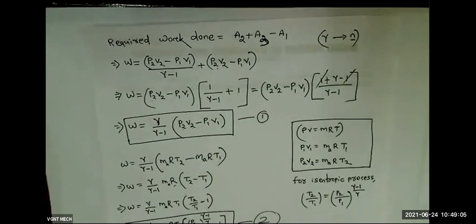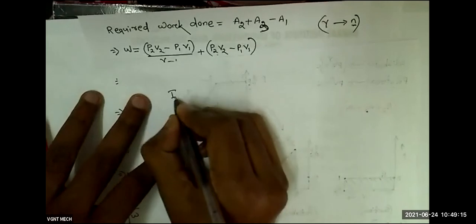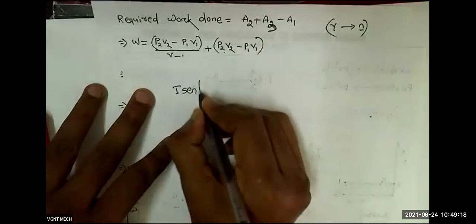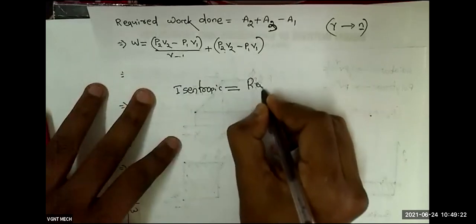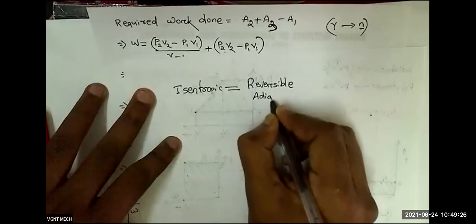Sometimes they will ask regarding adiabatic process. For adiabatic process also, we have to take gamma, because isentropic process is same as reversible adiabatic process.